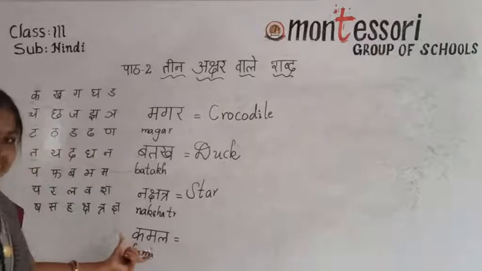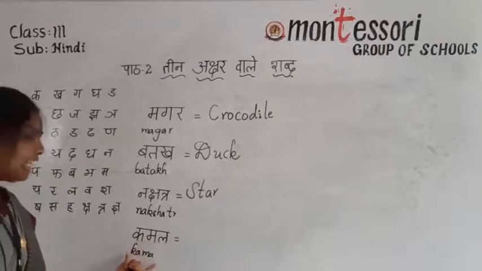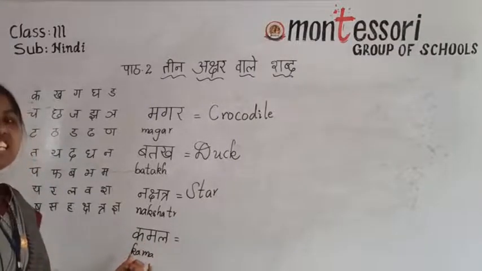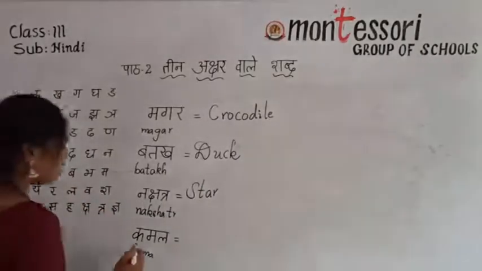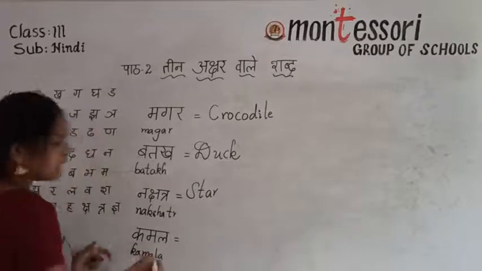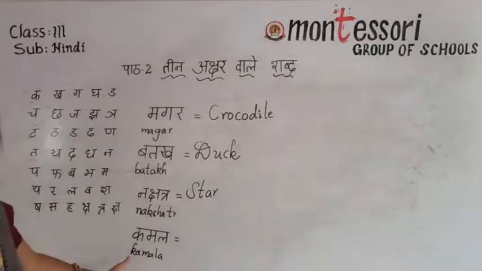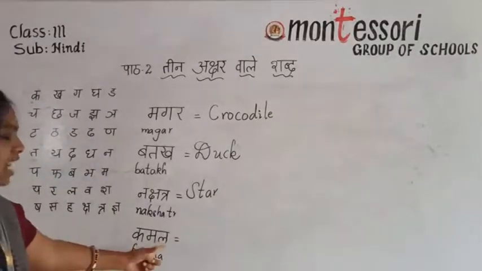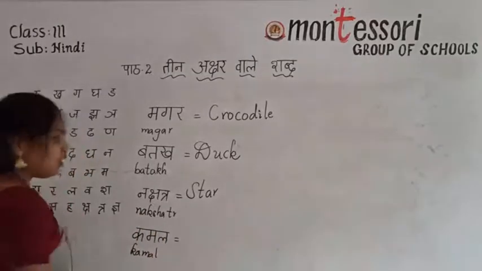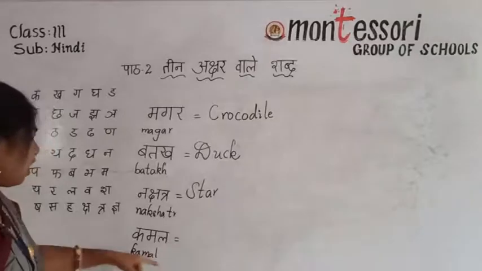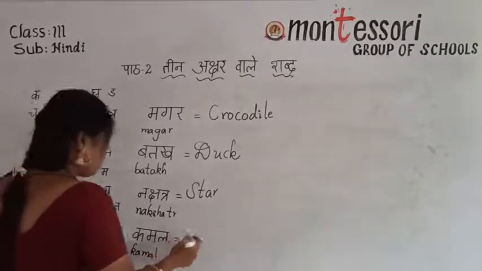What are the letters given here? If you write in English, you can easily identify the letter and the pronunciation of the word. La. Kamala. What does the spelling become now? Kamala. The a ki matra is there. I told you, take it as halant. Now it becomes Kamal.